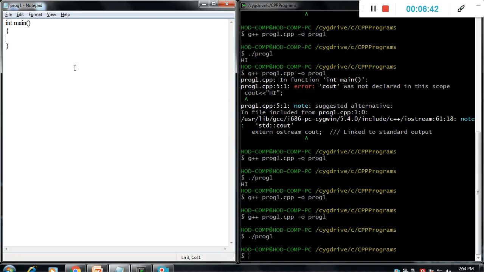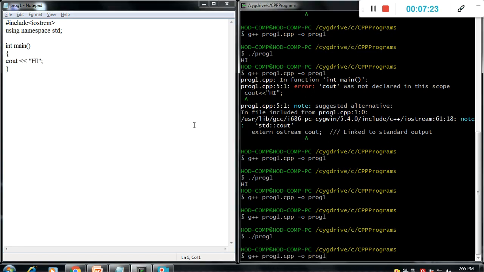Okay, now we will define it with #include iostream and enter using namespace std. Means there is no need to mention the std scope resolution each and every time, right? cout hi, right?